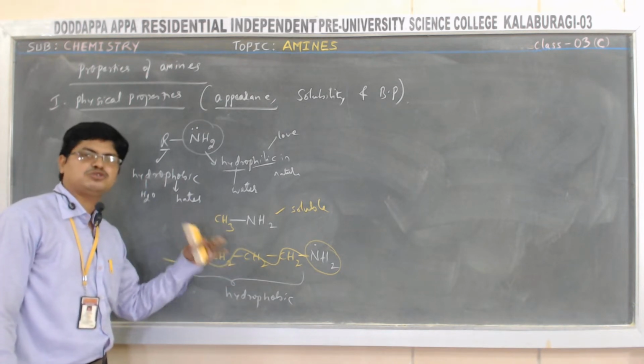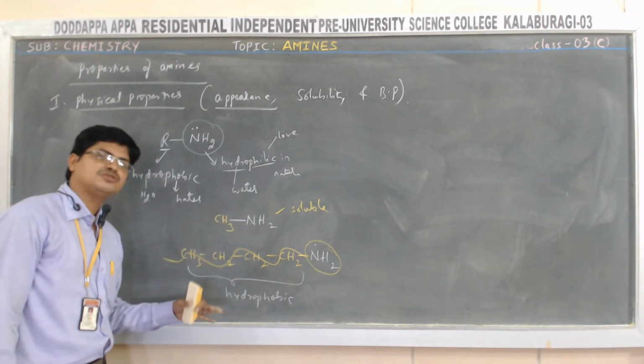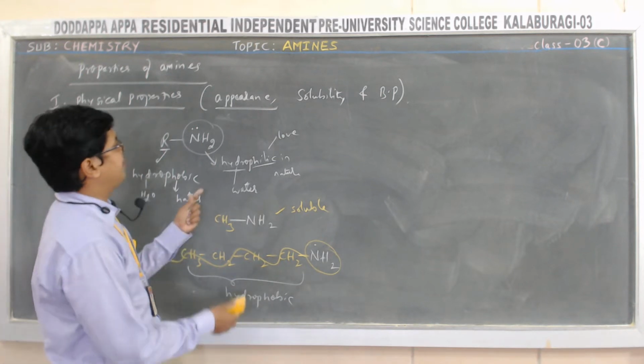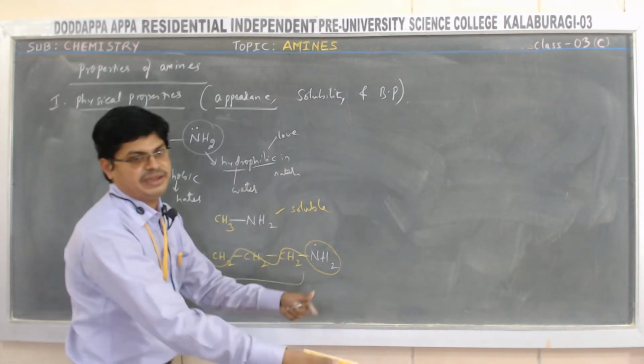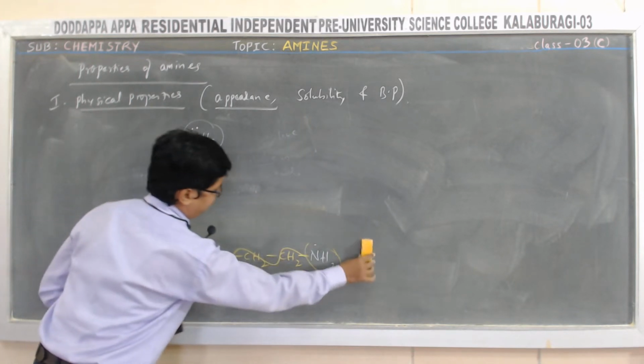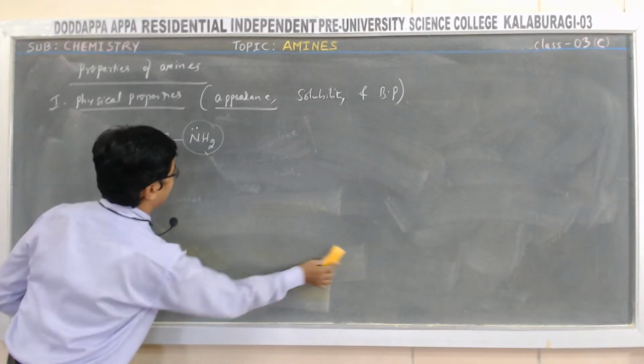Almost all butanamine is insoluble. Methylamine is soluble. Among the primary amines, I am saying. When you compare primary amines with secondary and tertiary amines, what happens? What about the solubility when you compare primary, secondary and tertiary amines?